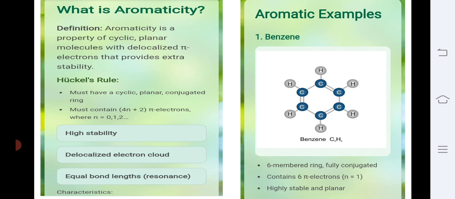Aromatic compounds must follow four conditions. The first one is it must be cyclic in nature, the structure should be planar, there must be continuous delocalization of whatever pi and n electrons are present in the structure, and also it must follow Huckel rule, that is the 4n plus 2 pi electron rule, where n is an integer.